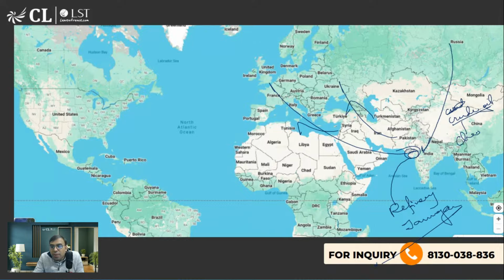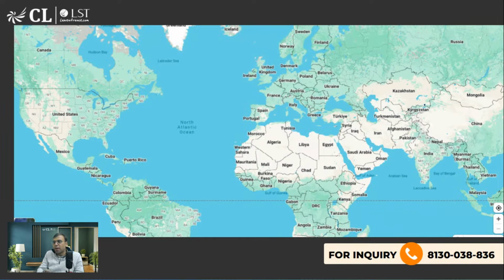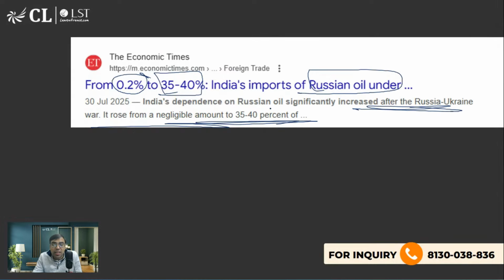So crude oil we are getting cheaper, but our companies are getting cheaper. Although for domestic purposes, the oil prices have not decreased in our country. But yes, the crude oil that we are buying for refinery purposes, that has reduced so that the refineries are getting it at an affordable cost, or a cheaper cost. So that is why it was actually in the news that we are buying more Russian oil after the Russia-Ukraine war.